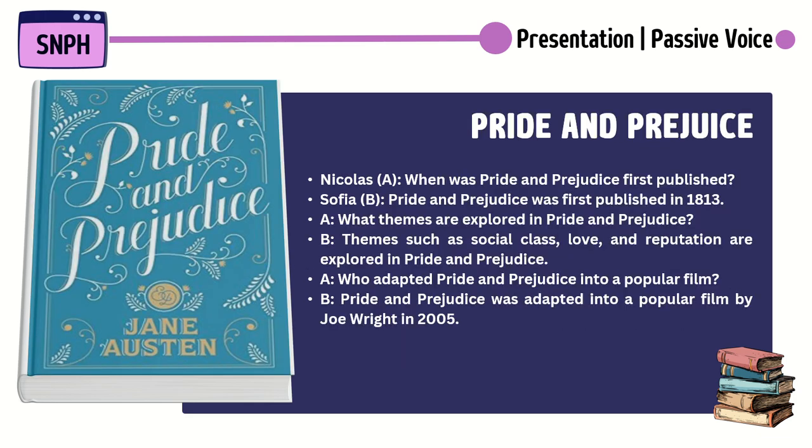When was Pride and Prejudice first published? Pride and Prejudice was first published in 1813. What themes are explored in Pride and Prejudice? Themes such as social class, love, and reputation are explored in Pride and Prejudice.